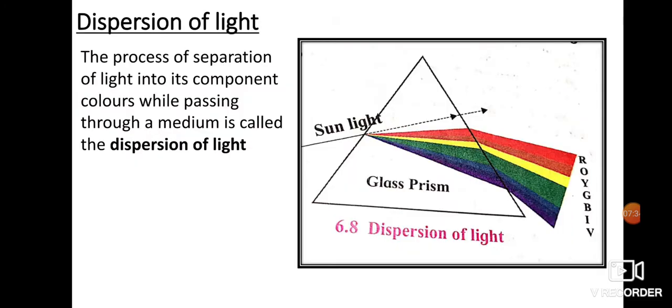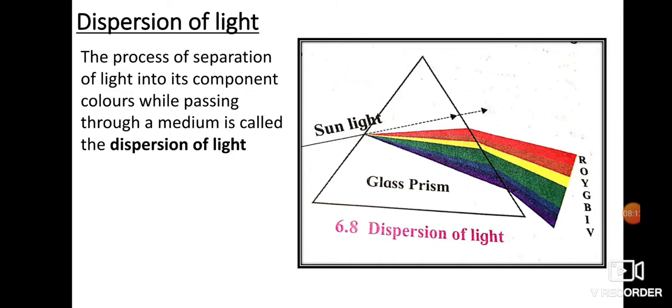Now we go to another subtopic in this chapter, that is dispersion of light. You must have seen while playing, or you can do a small experiment at home. You can hold a plastic scale in front of your eyes and see through it while turning it slowly. You can see the 7 colors appearing from the other side. These 7 colors are in the order of violet, indigo, blue, green, yellow, orange and red.